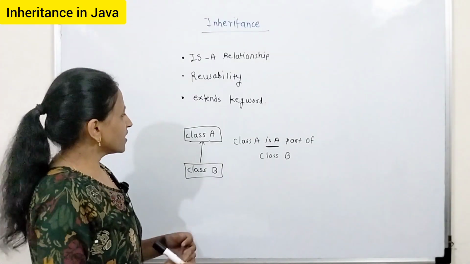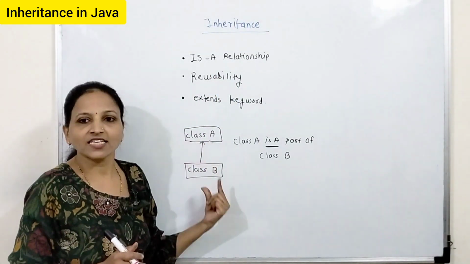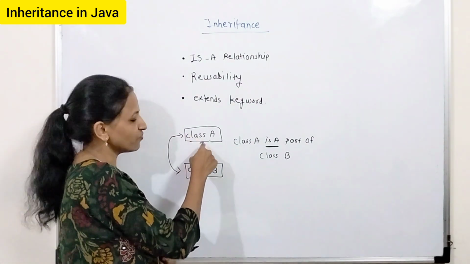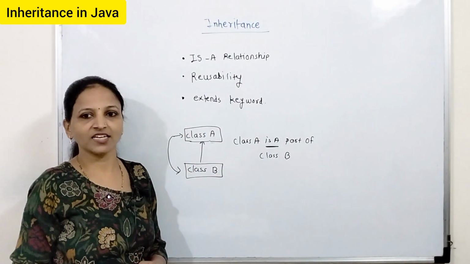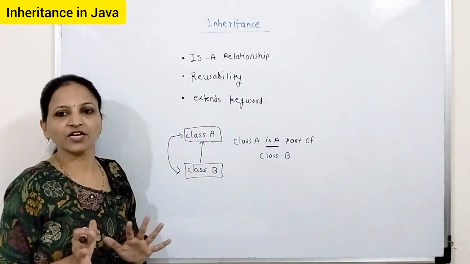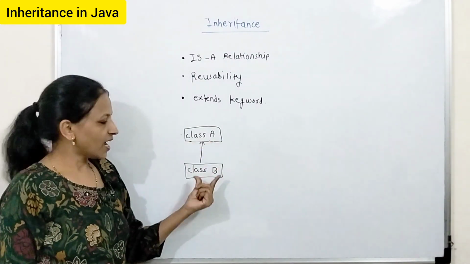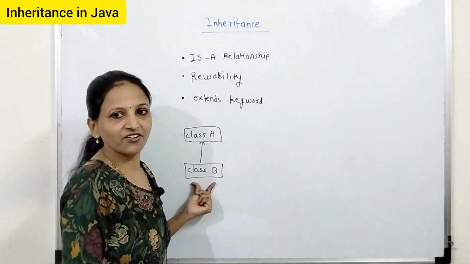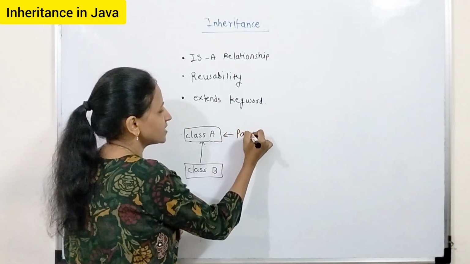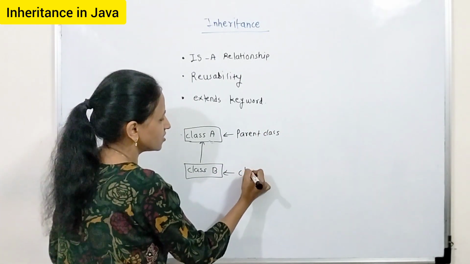Now the next point is reusability. We are reusing this class A. Reusing means whatever is present inside class A, everything will come inside class B automatically in this concept. Then we have to use the extends keyword here to do this. Now A is a base class and B is called a derived class. Class A is also called a parent class, and B is called a child class.